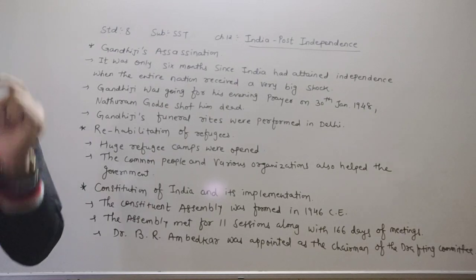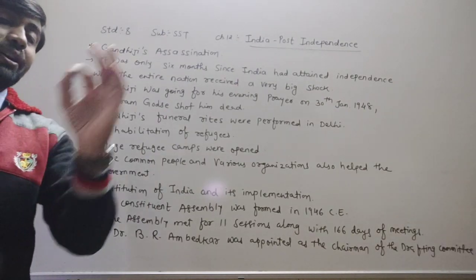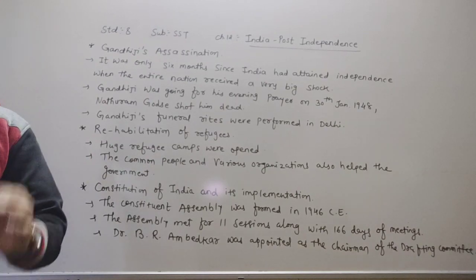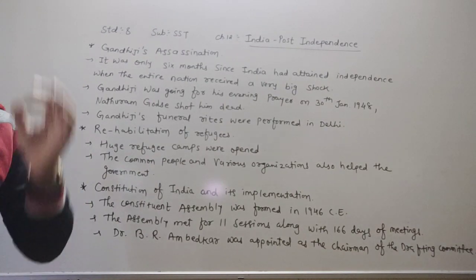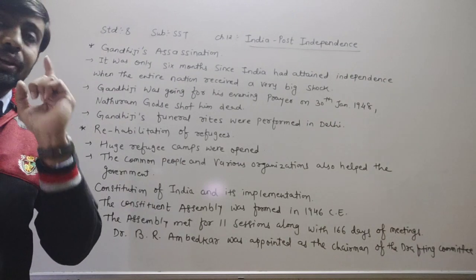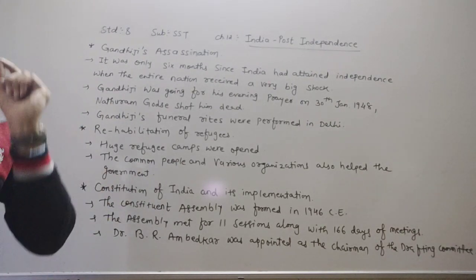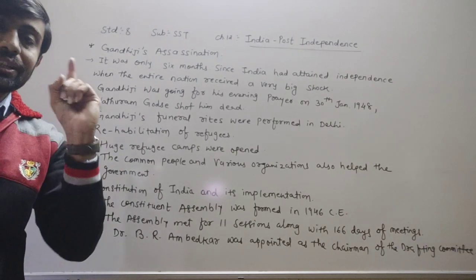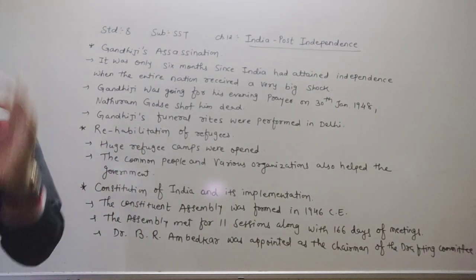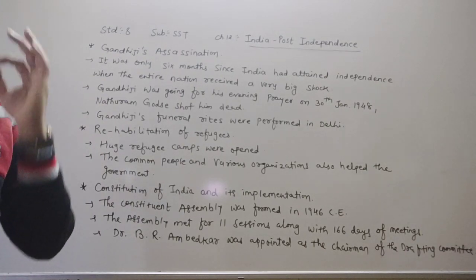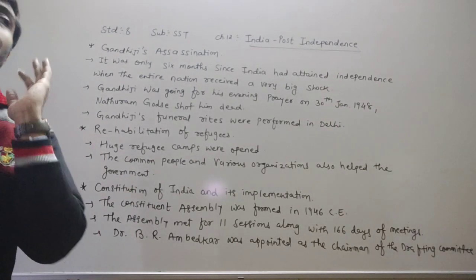This work was continued up to December 1949. Each point, each clause was extensively discussed in the debates. This assembly met for 11 sessions along with 166 days of meetings.